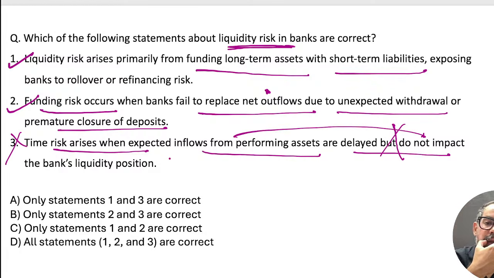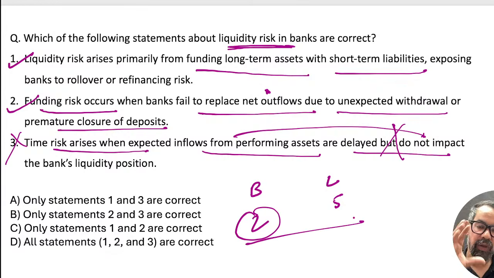Let's say we have borrowed for 2 years and we have created an asset for 5 years. In different time horizons, there are some assets which are getting mature at the end of the second year. So we have a plan in mind that this 3 year gap we will fulfill through that particular asset.